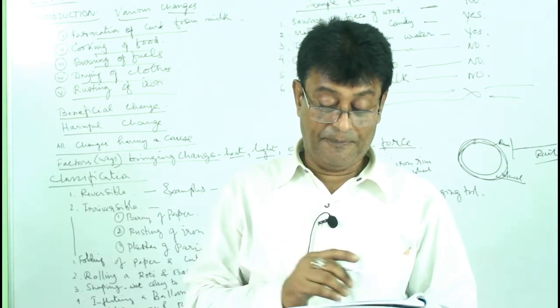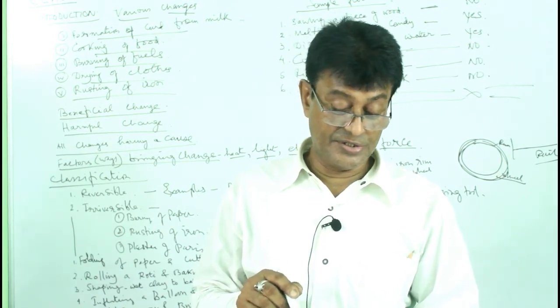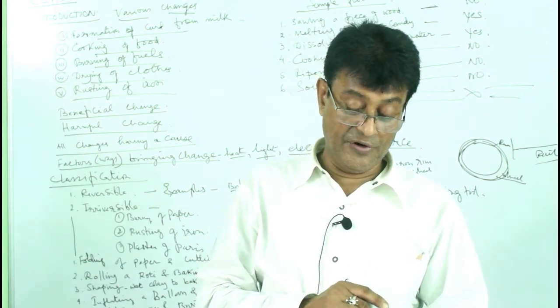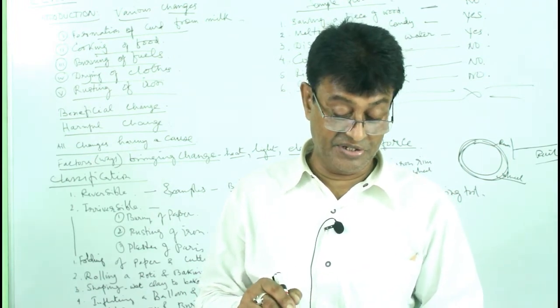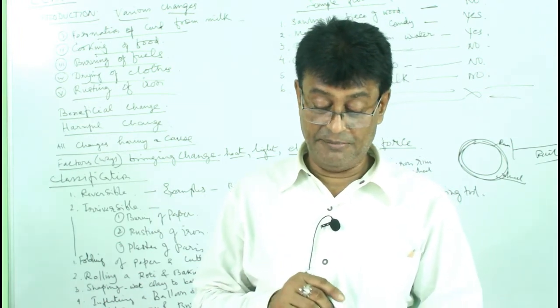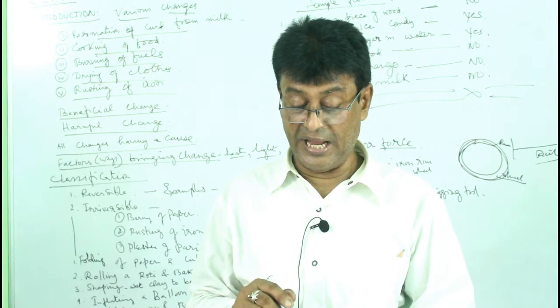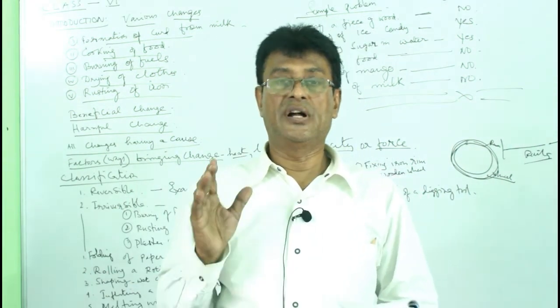B: P and Q are the reversible changes. Then answer 44: A water, 2 cement, and 3 irreversible change. Question number 45: A heat, B electricity, and C light, and D is